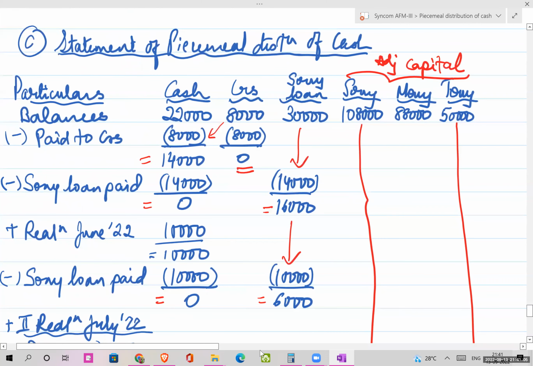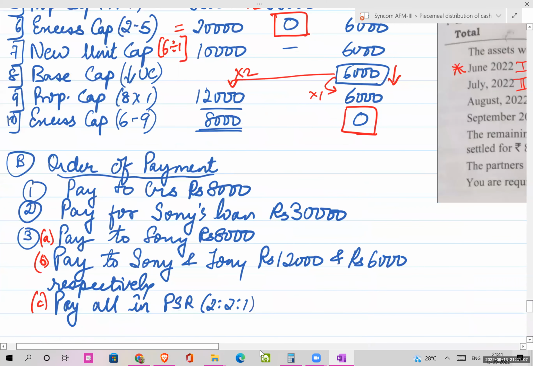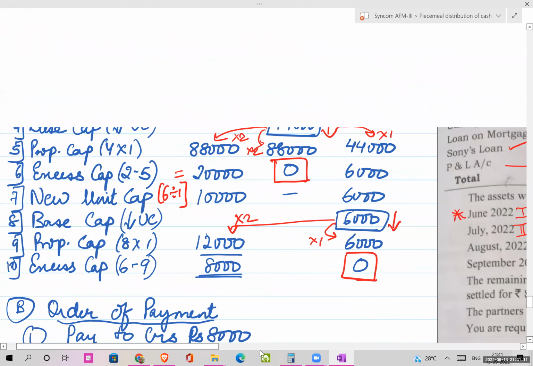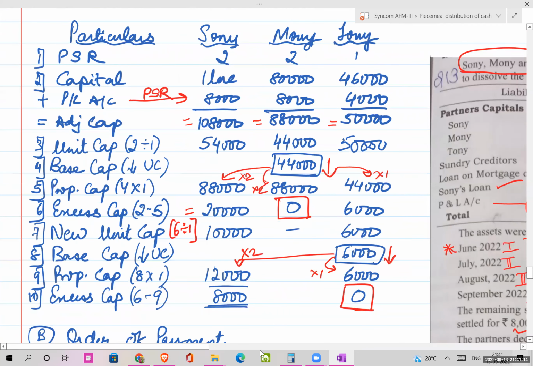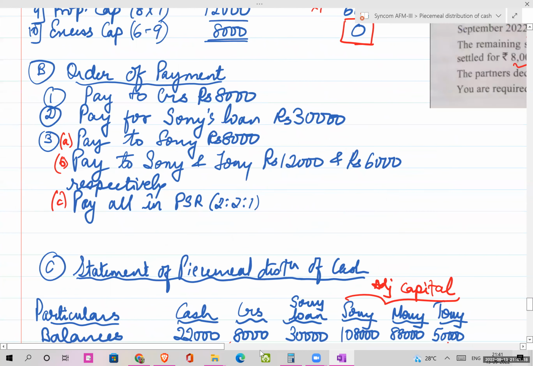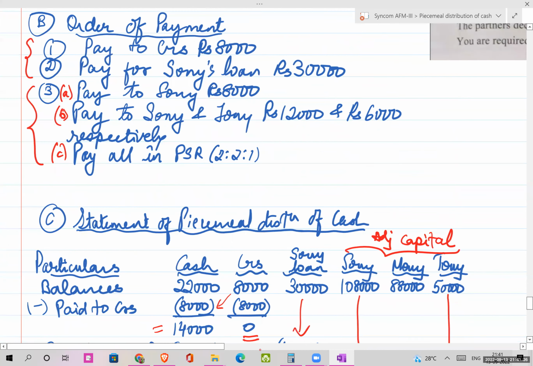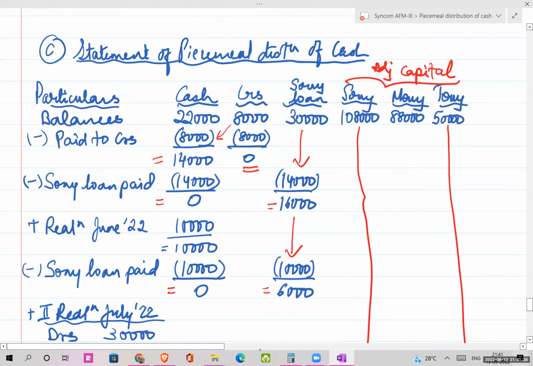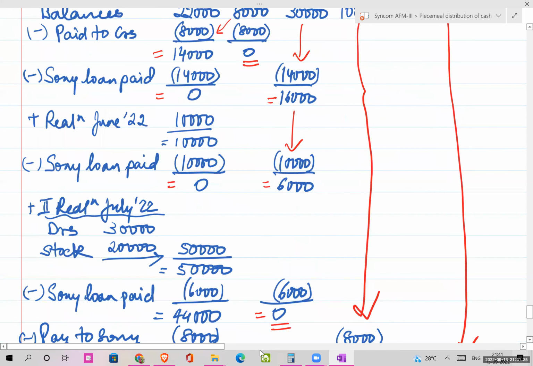Just giving you a brief look once again of the sum. This was step 1. Okay. This was step 1. Then this was step 2, order of payment. Yeah. You can make this statement अलग और this statement अलग. इसके नीचे भी बना सकते हो, या जैसे कि मैंने पहले लेक्चर्स में बोला है, आप इसको ऐसे साथ में भी बना सकते हो. ठीक है. फाइनल आंसर में there is no change.